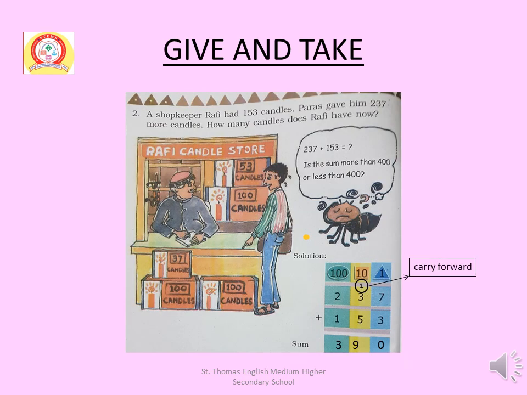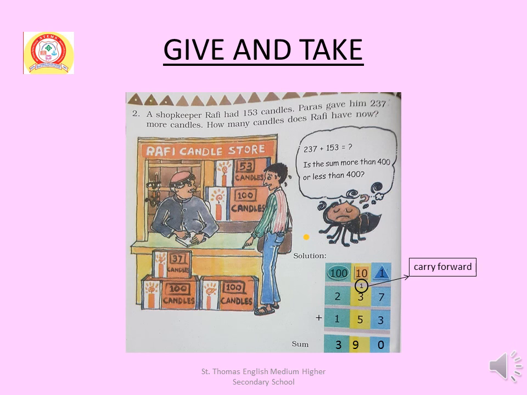We have another problem sum. I will read out the problem. A shopkeeper, Rafi, had 153 candles. Paras gave him 237 more candles. How many candles does Rafi have now? To find out the total number of candles, you have to add 153 and 237.